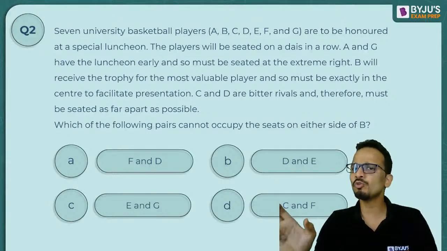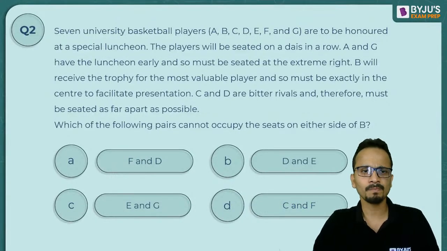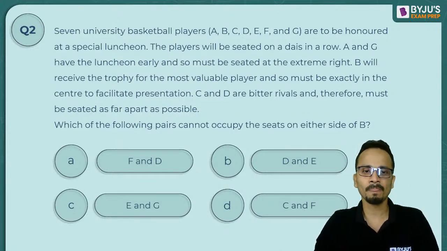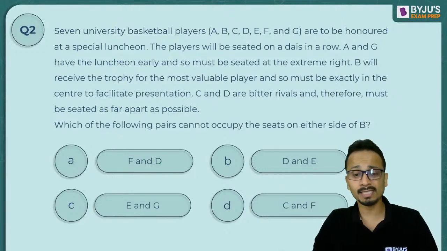So the last two positions will be taken by A and G. B will receive the trophy from the most valuable player and so must be exactly in the center to facilitate presentation. C and D are bitter rivals and therefore must be seated as far apart as possible. Which of the following pairs cannot occupy the seats on either side of B?